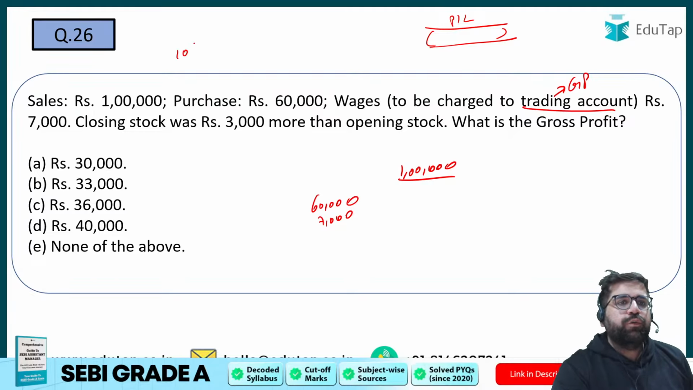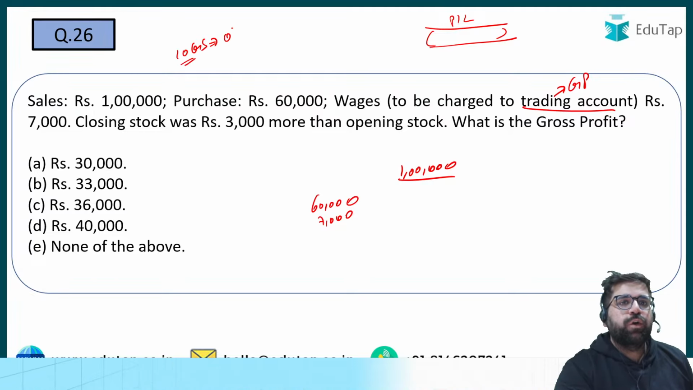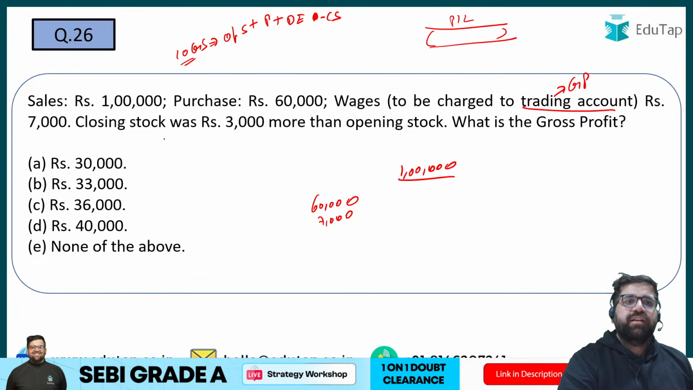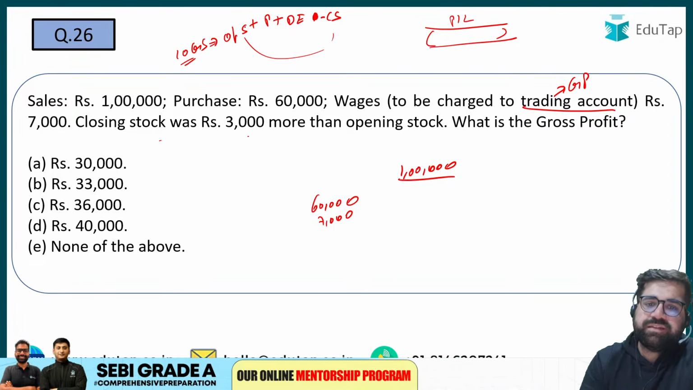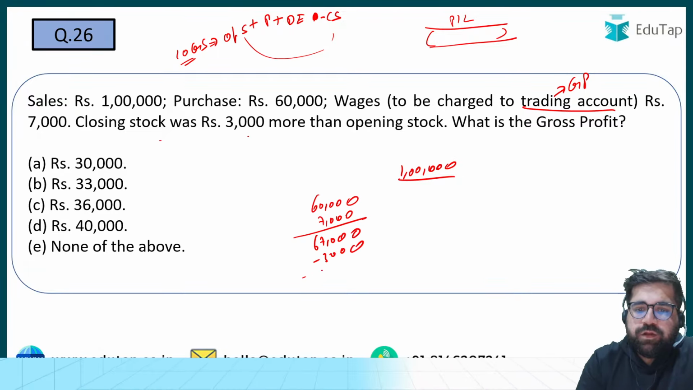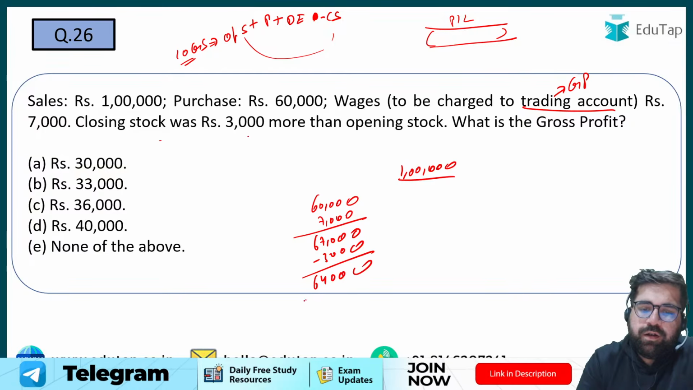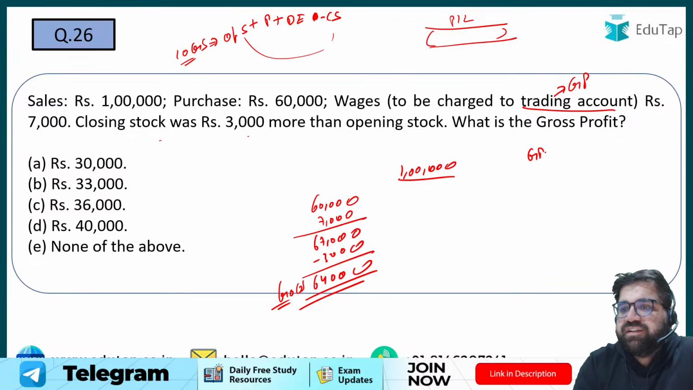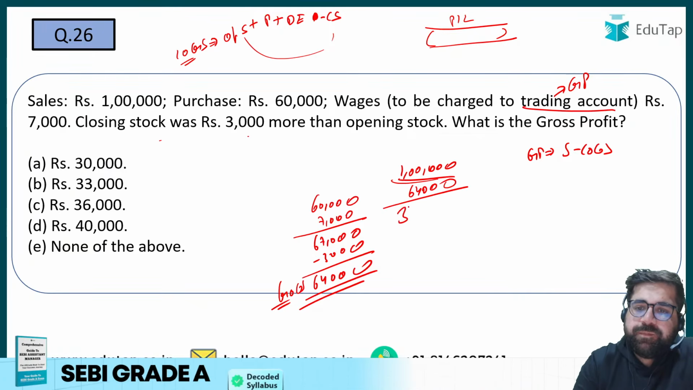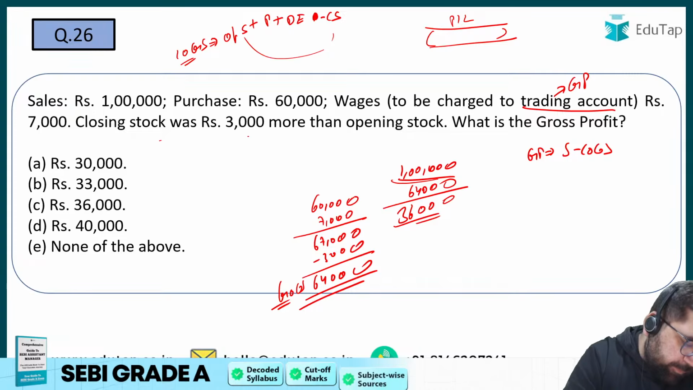So I hope you know how to calculate COGS. COGS is opening stock plus purchases plus direct expenses minus your closing stock. It is clearly given that closing stock is 3,000 more than opening. So my 67,000 minus 3,000 will happen. So my overall COGS will be 64,000. And your gross profit is sales minus COGS. Sales is 1 lakh. Your COGS is coming as 64,000. So it will be 36,000. Answer will be option number C.